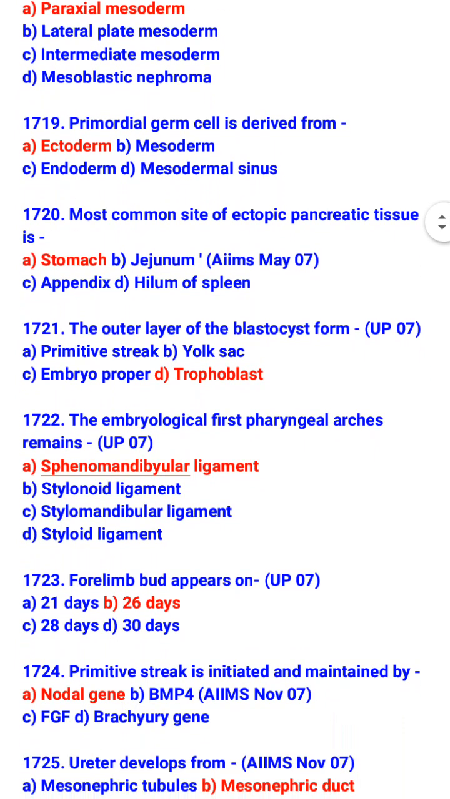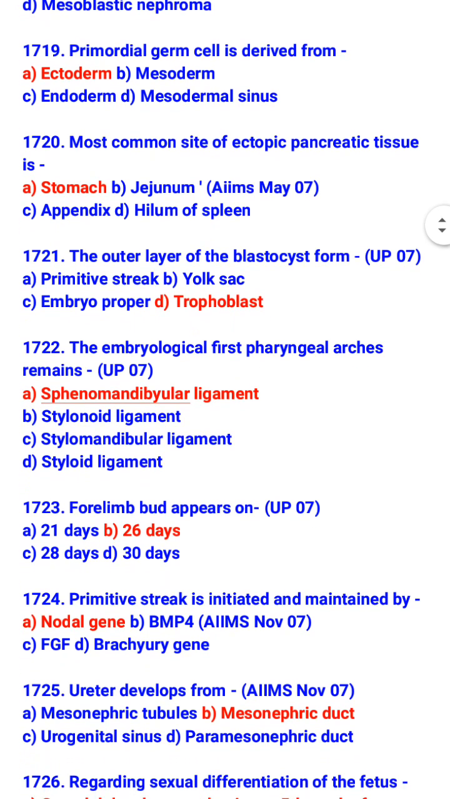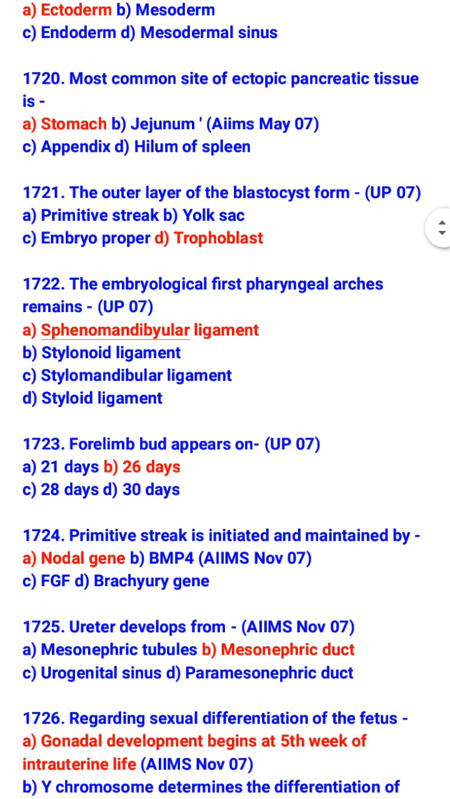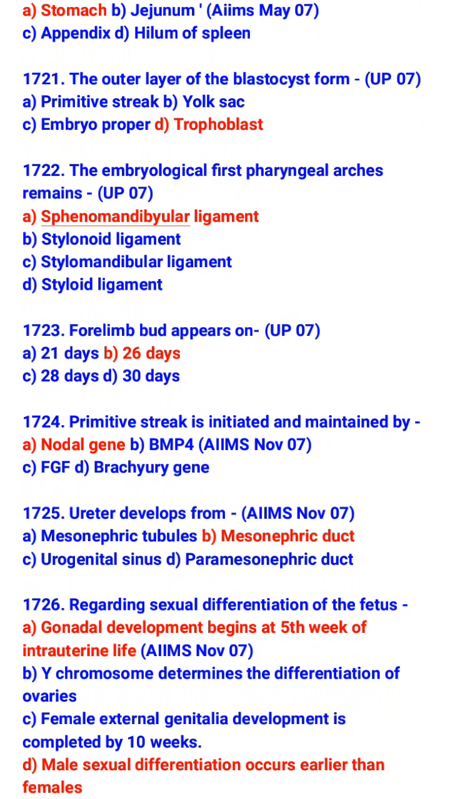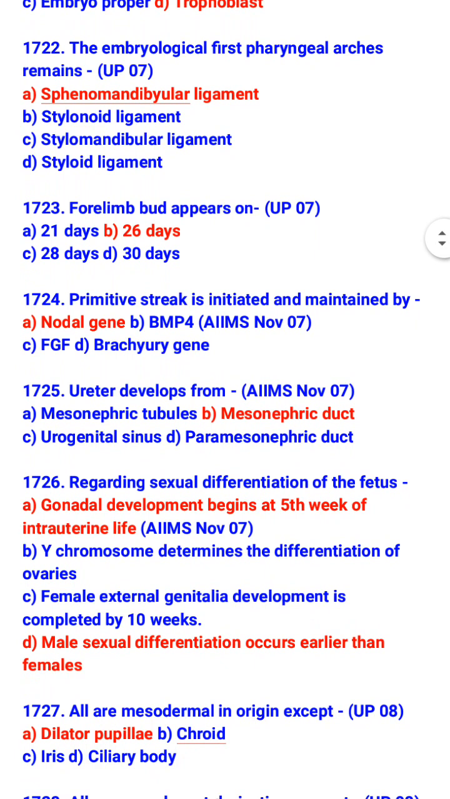The outer layer of the blastocyst forms trophoblast. The embryological remnant of the first pharyngeal arch is sphenomandibular ligament. Forelimb bud appears on 26 days. Primitive streak is initiated and maintained by nodal gene. Ureter develops from mesonephric duct.